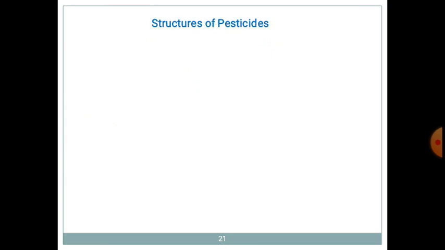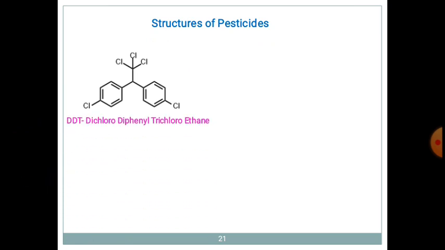Next we have to see the structures of some pesticides. The first structure is a simple molecule having 2 phenyl rings and 5 chlorine atoms. This particular pesticide is called DDT. Why is it called DDT? The D stands for dichloro diphenyl trichloroethane.